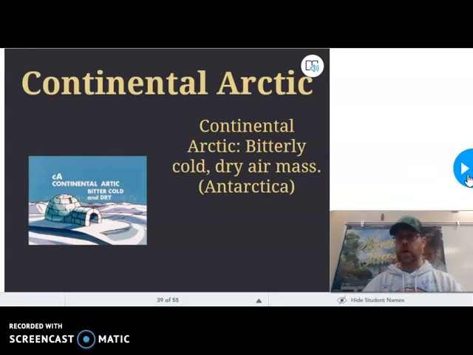Continental Arctic, I talked about that bitterly cold, dry air mass. We've had that sink down before, and that's when we have those school closures, at least in the mornings, until the buses could actually get warm enough to start. And again, that's little c, big A, Continental Arctic, bitterly cold and dry air mass.